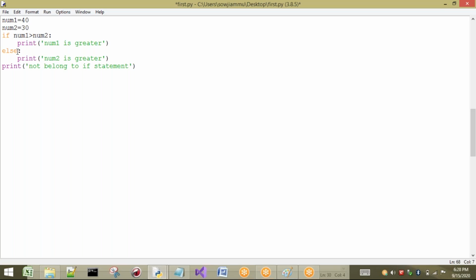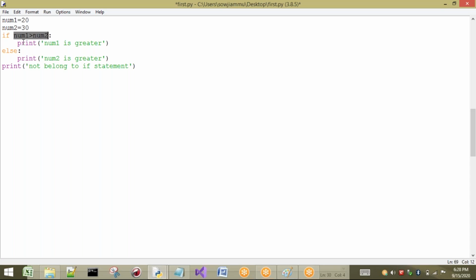So see here, this condition is true now. For example, num1 is greater than num2. Yes, this condition is true, so it goes into the if block, that means the condition num1 is greater. Now I will make this condition false. Num1 value is 20 and num2 value is 30. Is 20 greater than 30? No. That means this expression evaluates to false.